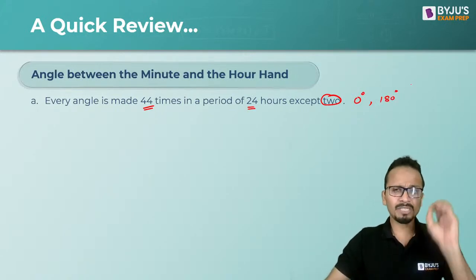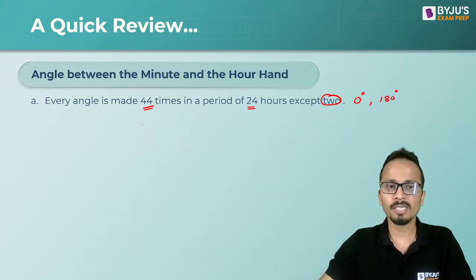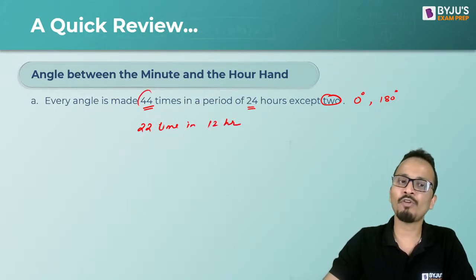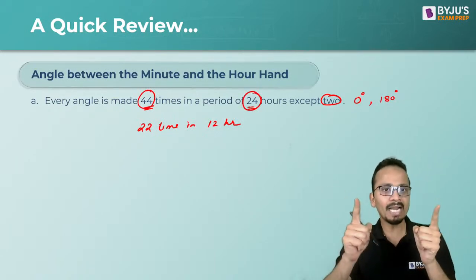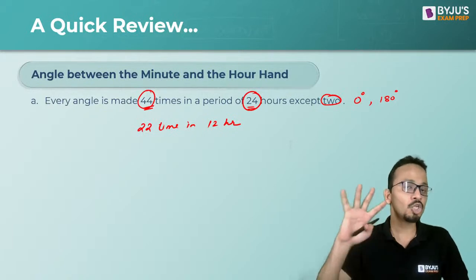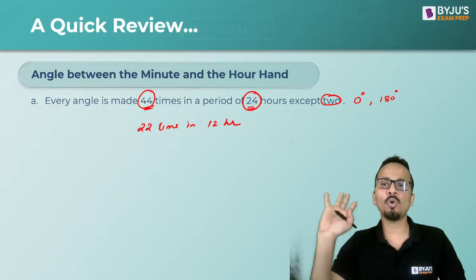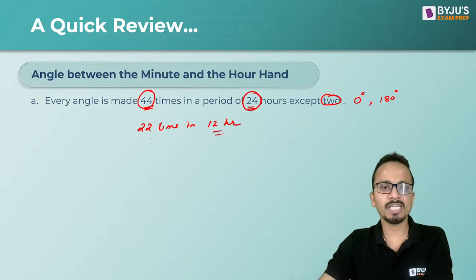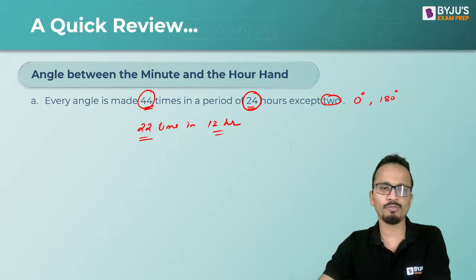Okay, so except 0 and 180 degree, every angle is made 22 times in a period of 12 hours, or you can say that 44 times in a period of 24 hours. So in one entire day, every angle is made a total of 44 times between minute hand and hour hand, except 0 and 180 degrees. Okay. So in 12 hours, it will be 22 times, or in 24 hours, it will be 44 times.